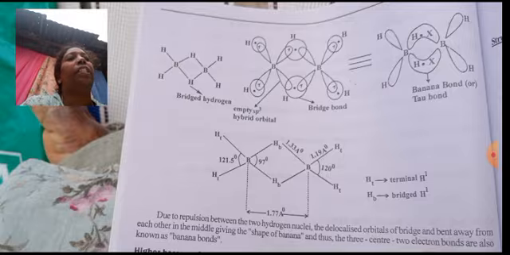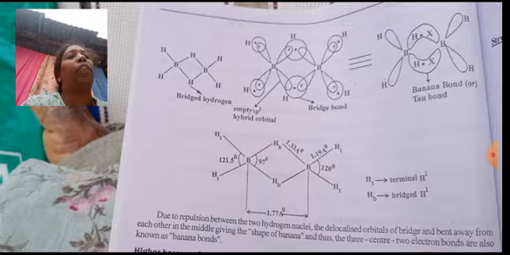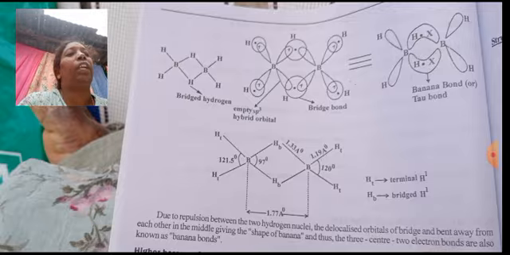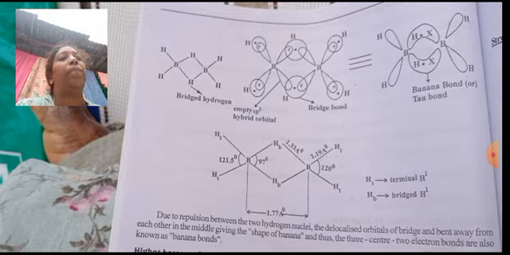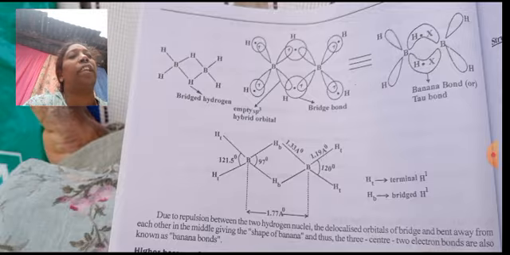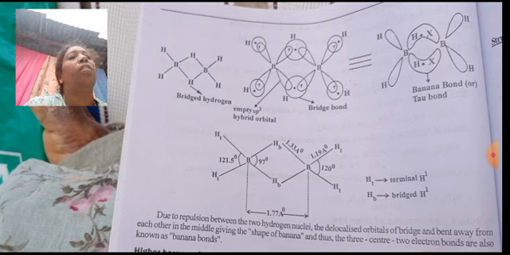Whereas the second boron also has two electrons with the two terminal hydrogens and one electron with the bottom bonding. In that way, three center, two electron. See here, one is the hydrogen circle and two are dumbbell shapes, but only two electrons are involved. That is why it is called a three center, two electron bond.